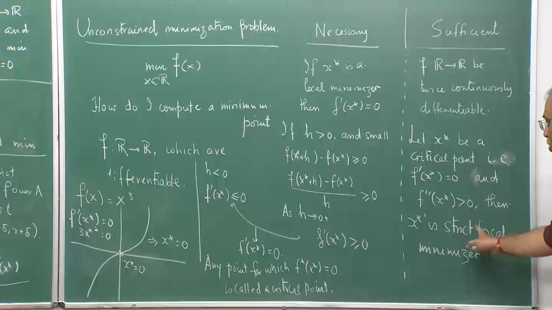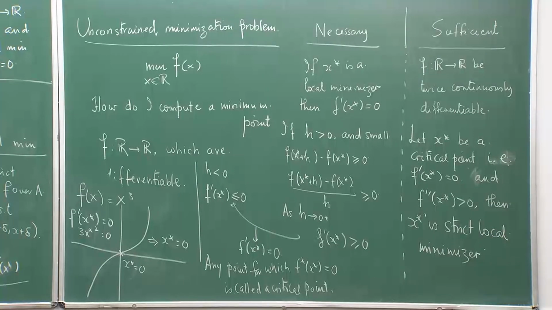So, with this I would really like to stop my class. I hope you have a very basic idea of maxima and minima. For maxima you can figure out yourself how to write it: the same story that I wrote down for minimization works for maximization, but you have to write it down in a proper way. In this case you would have f double dash strictly less than 0, then you will have a strict local maximizer. So, you can define things like that also.